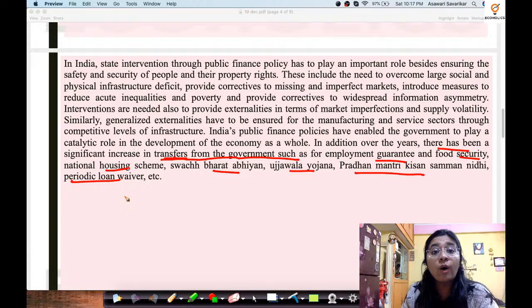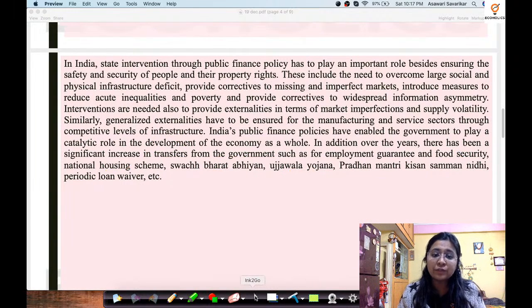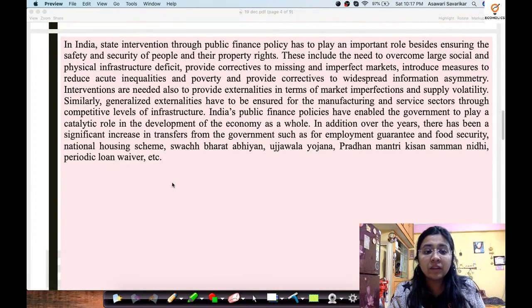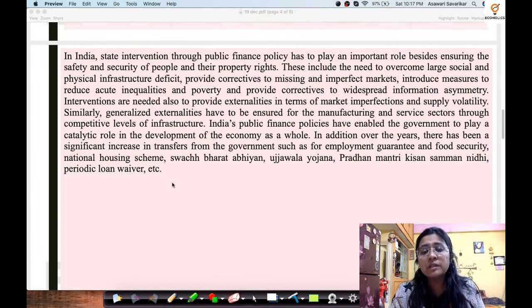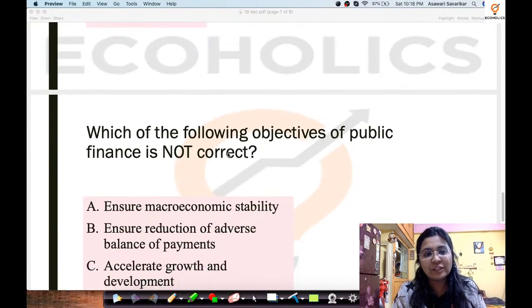All of these things are government transfers. Although this question was very direct, you must all know that all the transfer payments which are done, and specifically if they have been mentioned in the passage, you definitely have to mark that in the question as well.